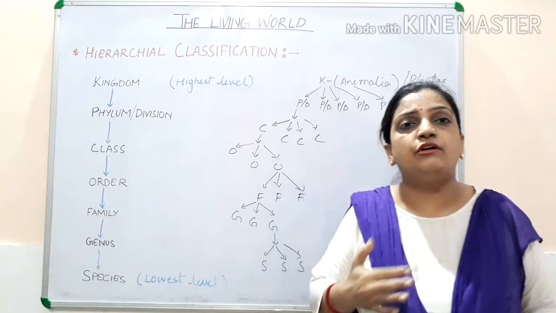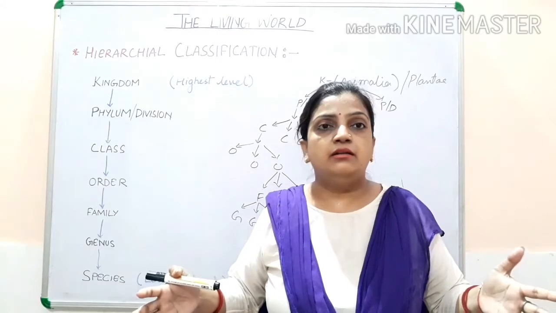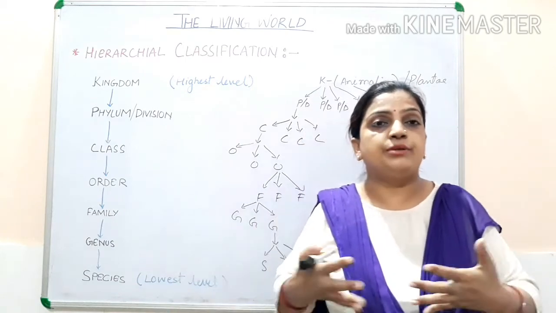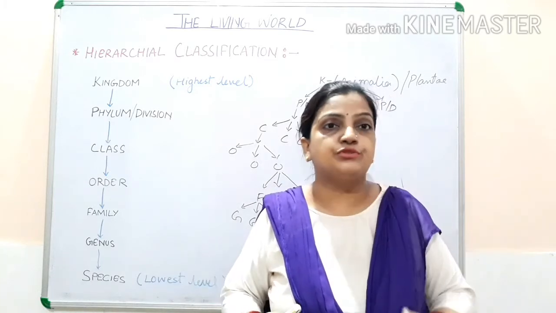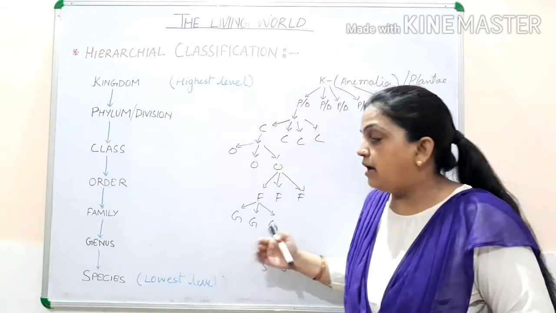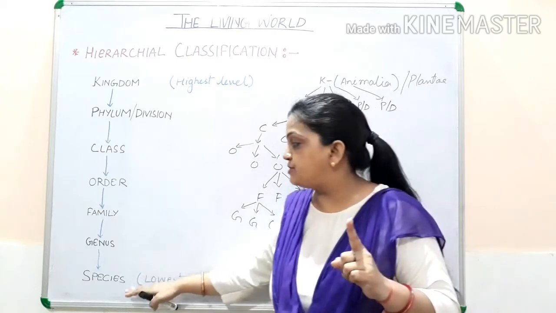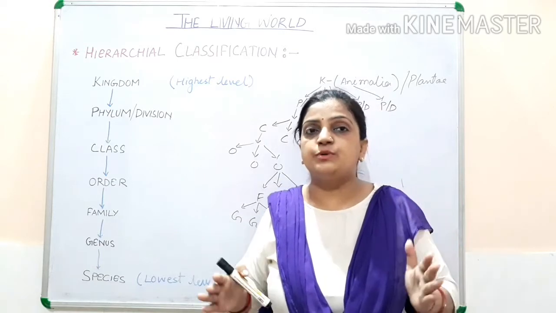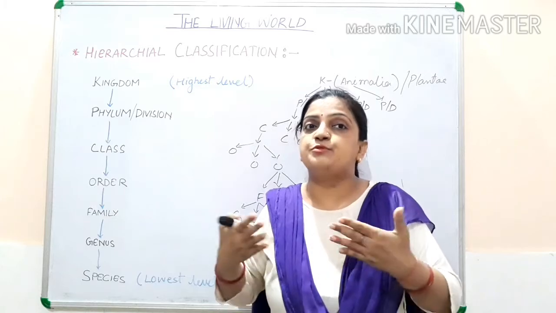If I take the example of a lion, two lions, male and female, of the same species will be able to reproduce with each other, and the next progeny will be produced. This is the main important factor which differentiates species from genus.